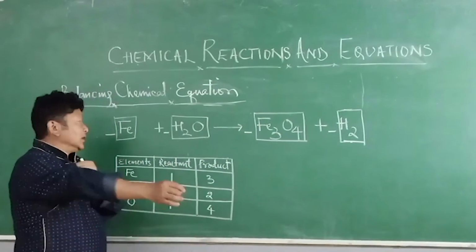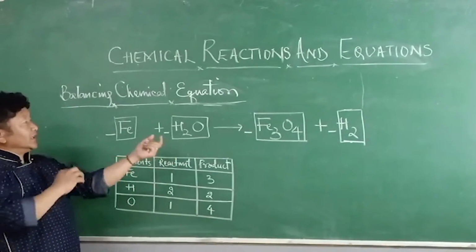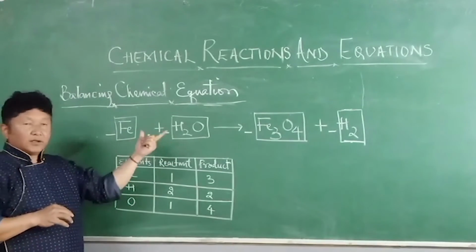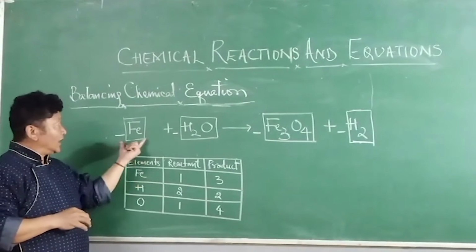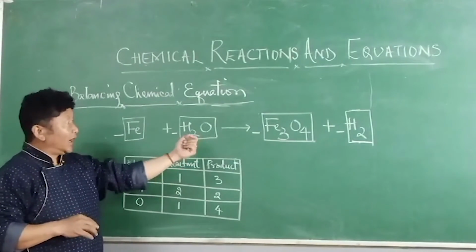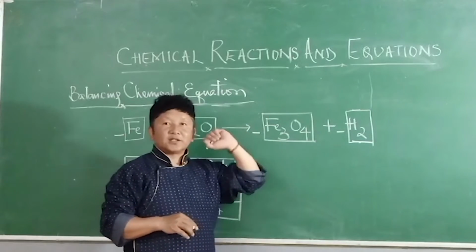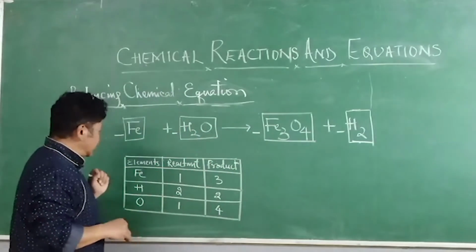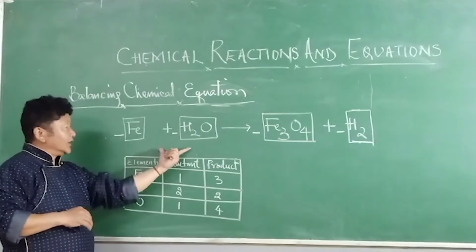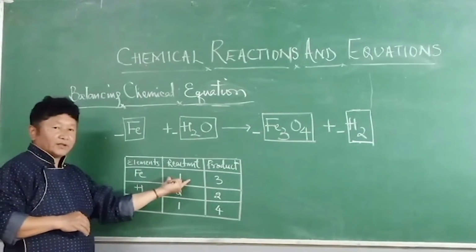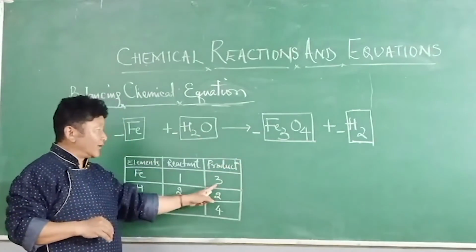But in this condition, iron is reacting with water, forming iron oxide, and there is evolution of hydrogen gas. Now in our reactant, we have 1 iron, but in the product, we have 3 iron,